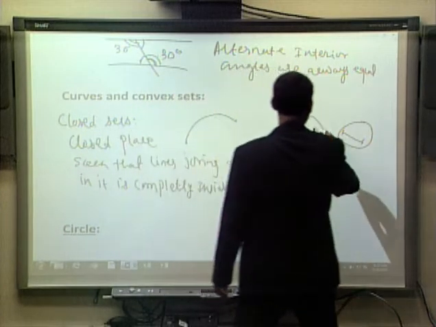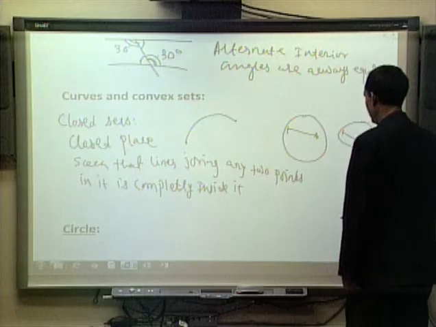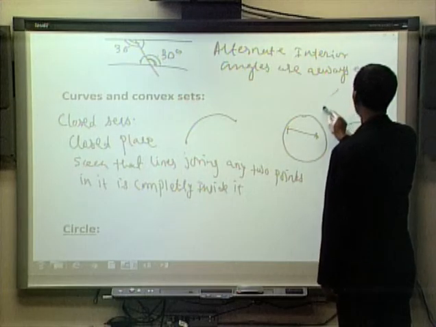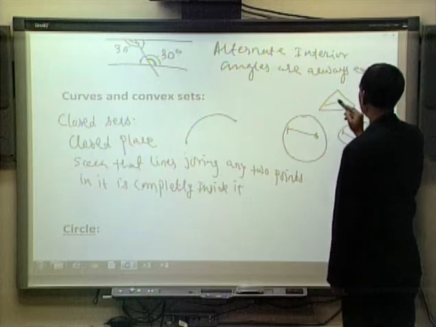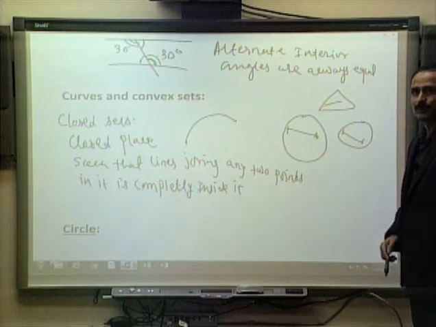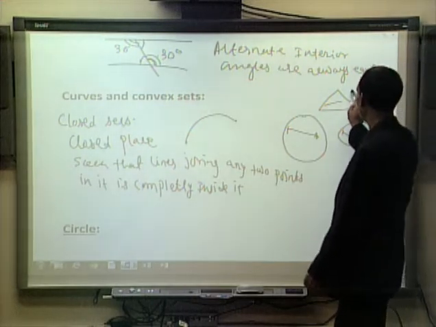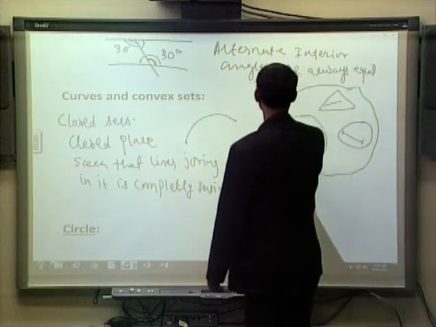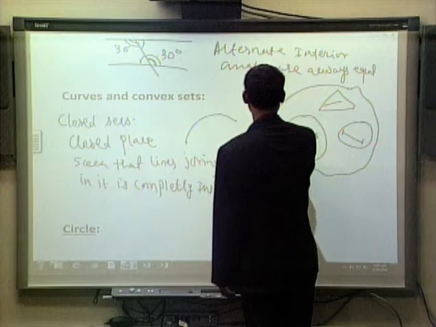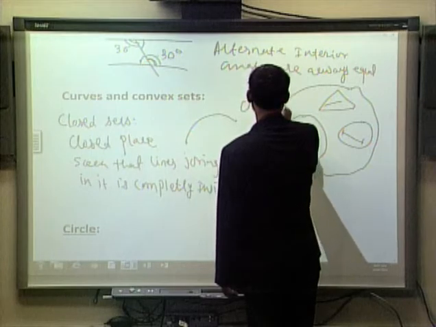So this is an example of a convex set. We might think of a triangle. Take any 2 points, the line joining the 2 points will be inside the triangle. All these 3 here are examples of convex sets.